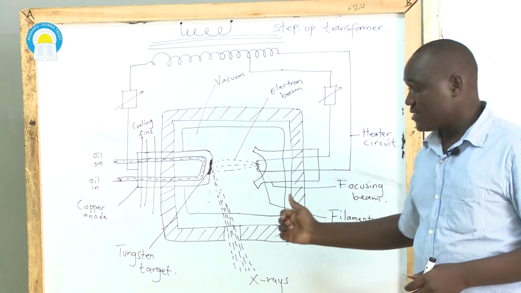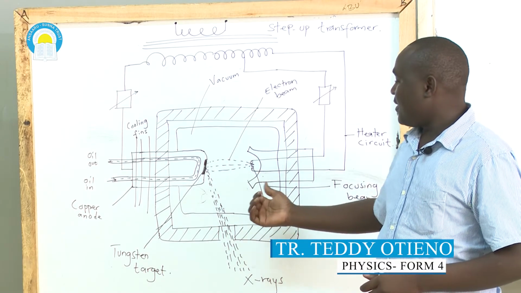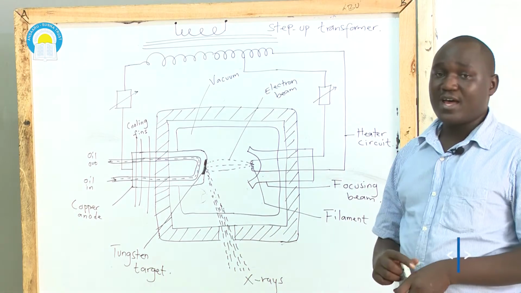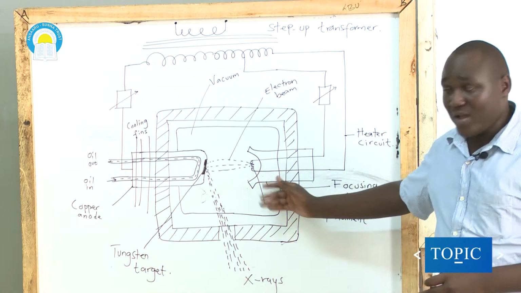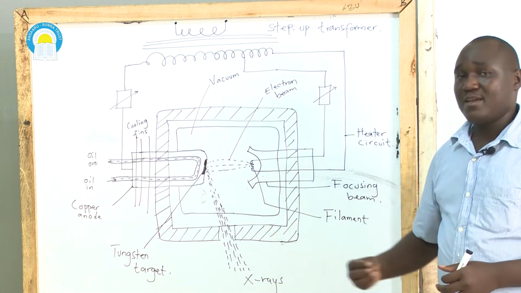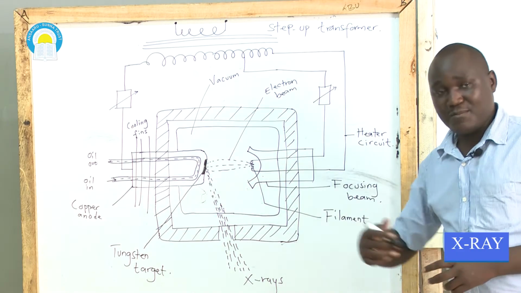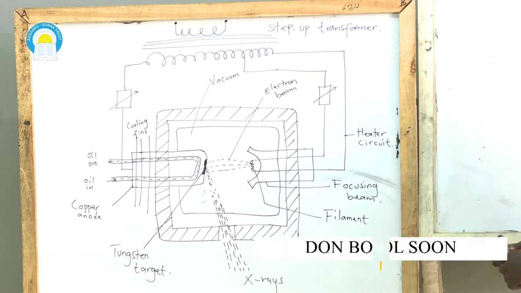These electrons are then attracted by the anode, which is the copper here, since the anode and the cathode are at high potential difference. That process whereby electrons are emitted from the metal surface by subjecting the metal to high temperature is what we call thermionic emission.